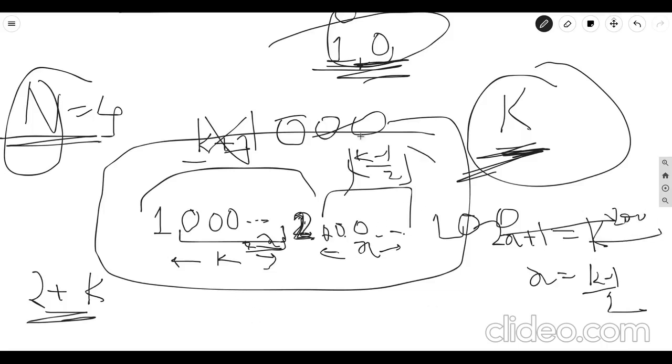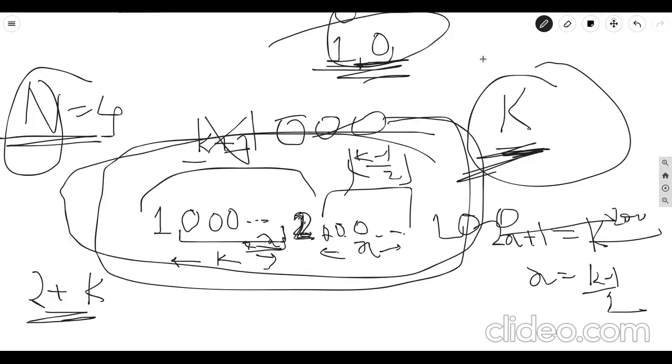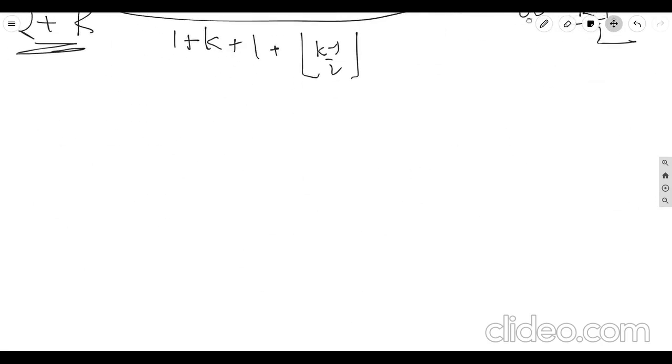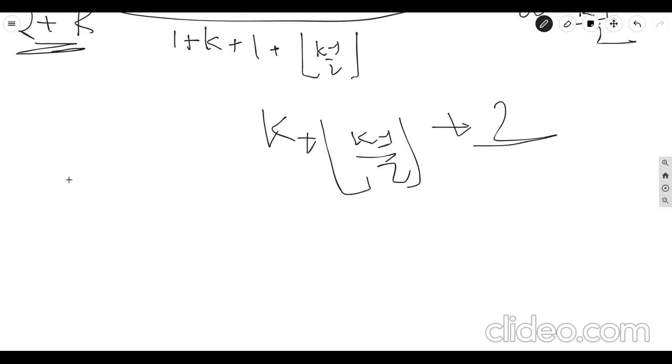Now the question is, how many units of this string do we need to use to get our answer? What is the length of the unit? We have a 1, then zeros of k length, then a 2, and then another floor of (k minus 1) divided by 2 zeros. So the length of the unit string is k plus floor of (k minus 1) divided by 2 plus 2.